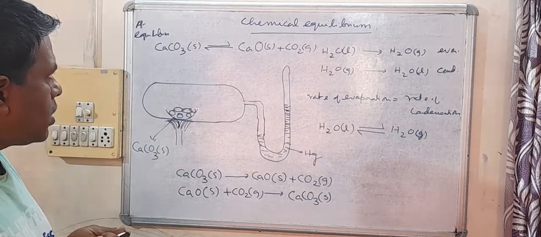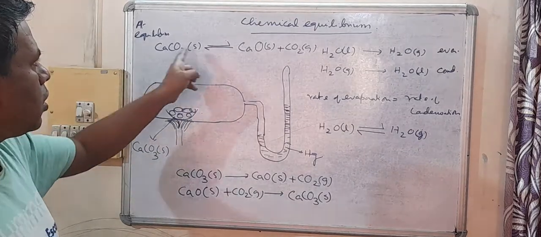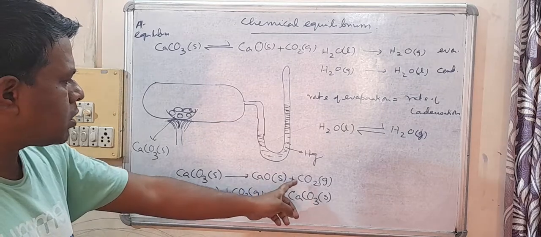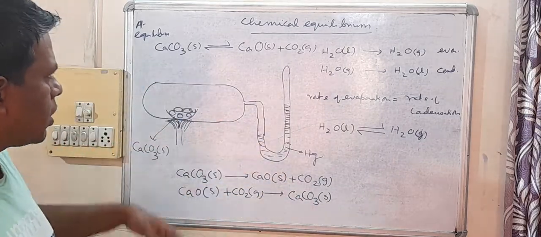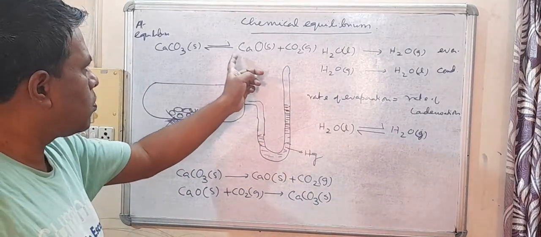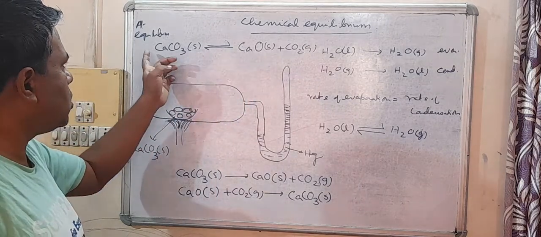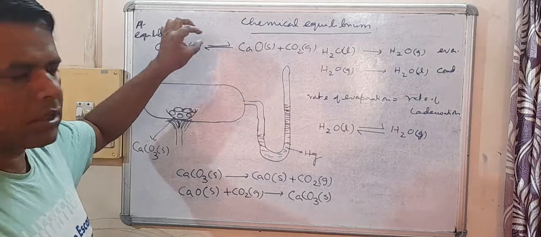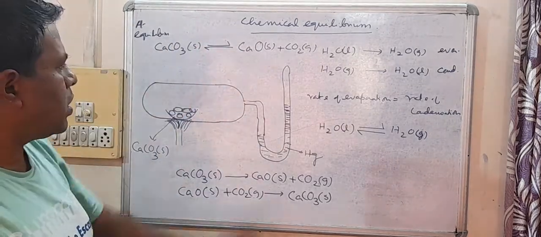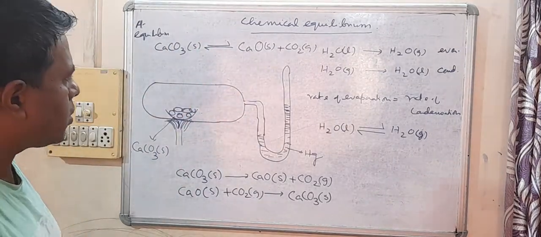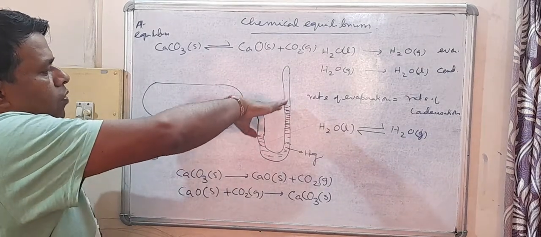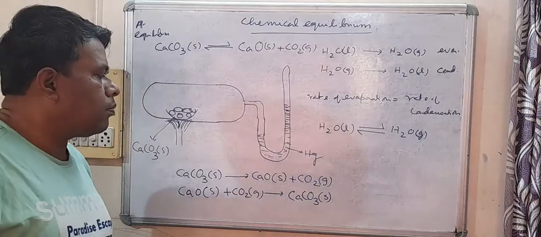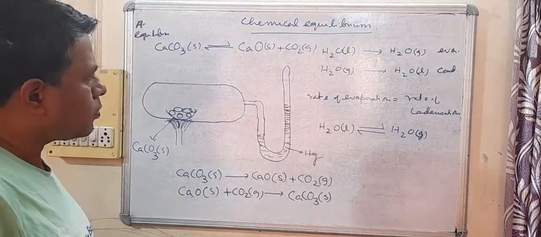and as already said, CaCO3 giving CaO plus CO2 is the forward process, and CO2 plus CaO combining to form CaCO3 is the backward process. So these two, forward and backward process, at equilibrium take place at equal rate, and that's why the level of mercury becomes stationary after some time, or at equilibrium.